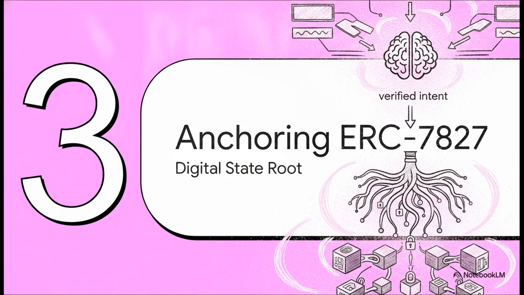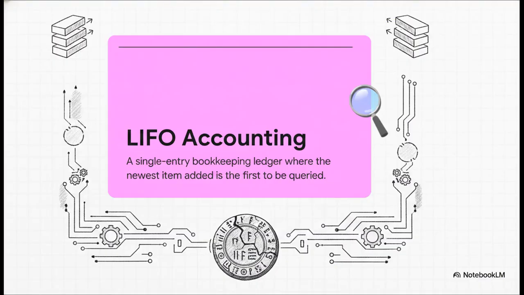Moving right along to Section 3, anchoring state with ERC 7827. Once our secure sandbox generates a verified intent, we travel down to our digital root to anchor it securely on the blockchain. To anchor this state flawlessly, the architecture relies on a LIFO, or last-in, first-out, structure. Think of this single-entry bookkeeping like an ancient, tamper-proof clay seal used for ledgers back in antiquity. We're essentially recreating that perfect seal digitally, which completely rewires how we verify data on-chain.